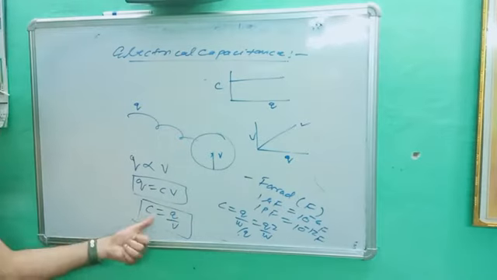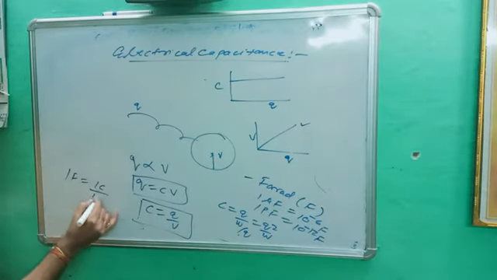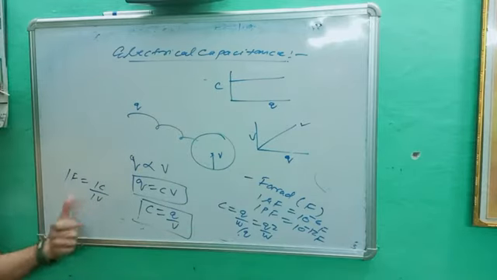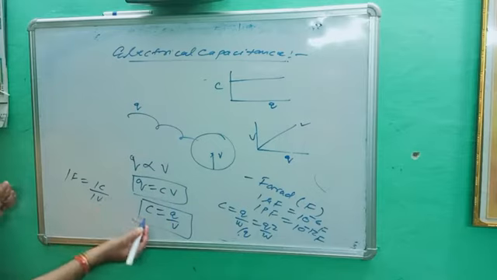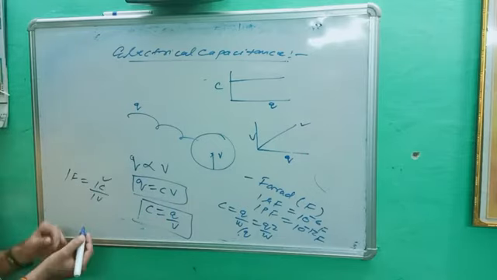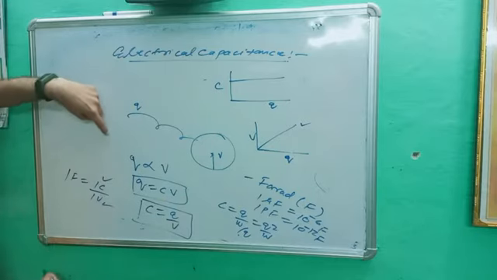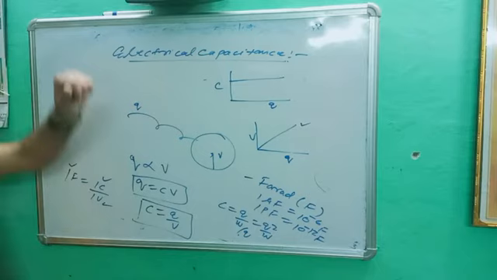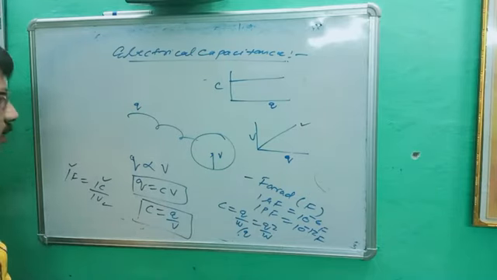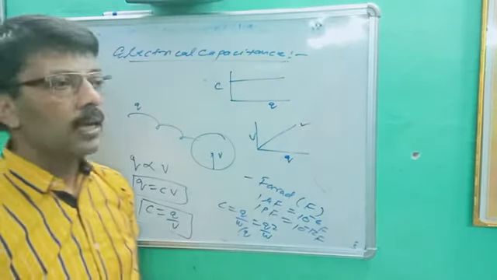1 farad is equal to 1 coulomb upon 1 volt. Note down the point: 1 farad is equal to 1 coulomb upon 1 volt. If any conductor is charged by 1 coulomb and its potential increases by 1 volt, then its capacity will be 1 farad. Okay, so this is all about your electrical capacitance.